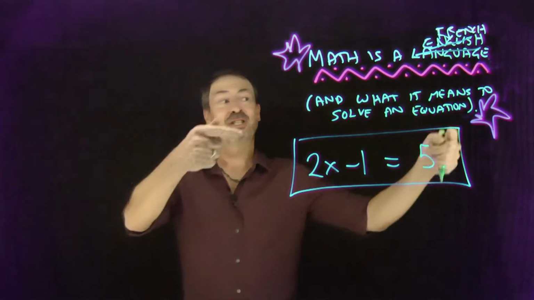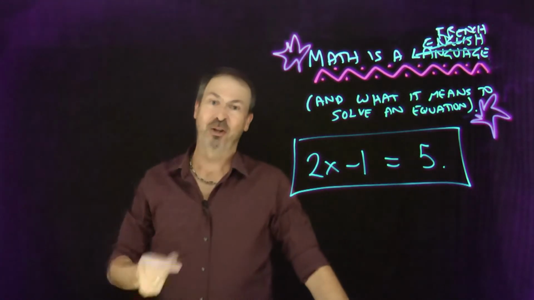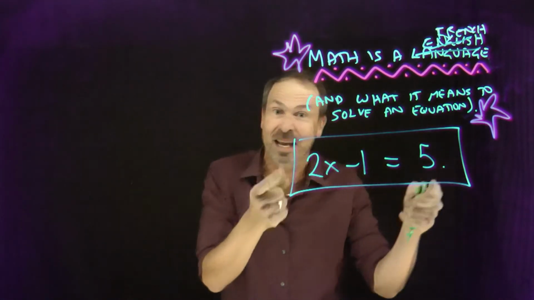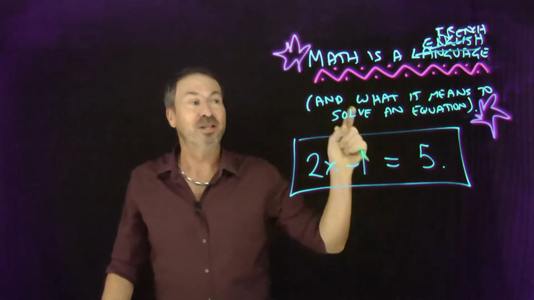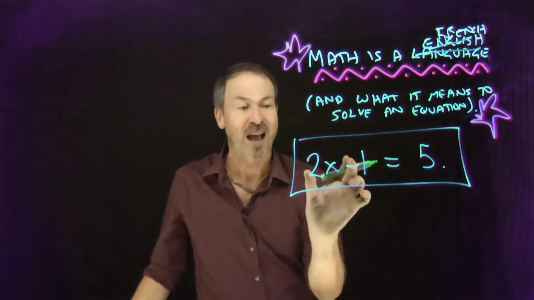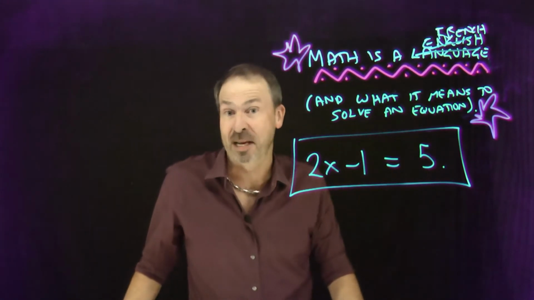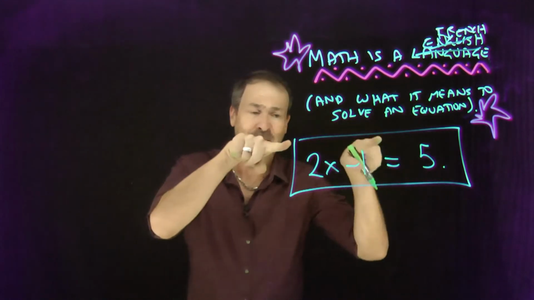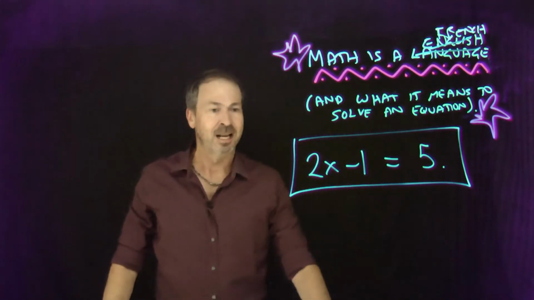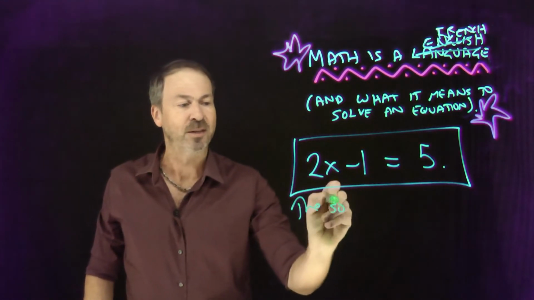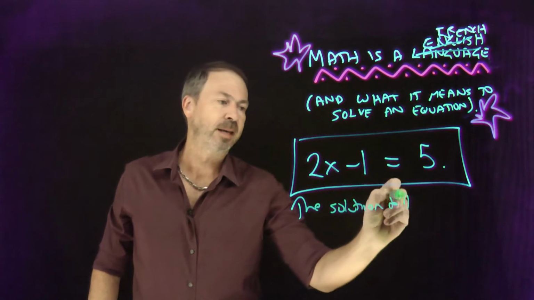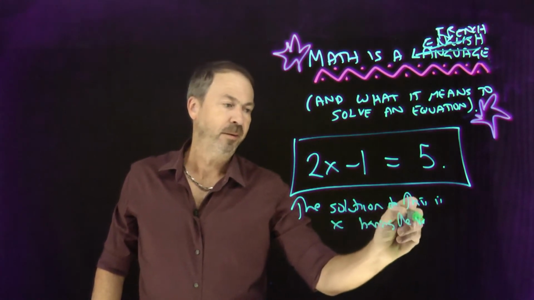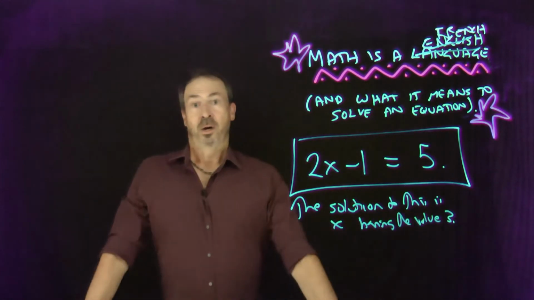But to solve an equation, since we're so driven by truth, it seems fairly obvious we want to say the only value of x that gives me truth here is x being 3. To solve an equation means to identify the values of the unknown that give me a true sentence about numbers. In this case, you can probably see in your mind's eye that x can only be 3 for this to be a true sentence, in which case we say the solution to this equation is x having the value 3. Whoa, a lot of words.